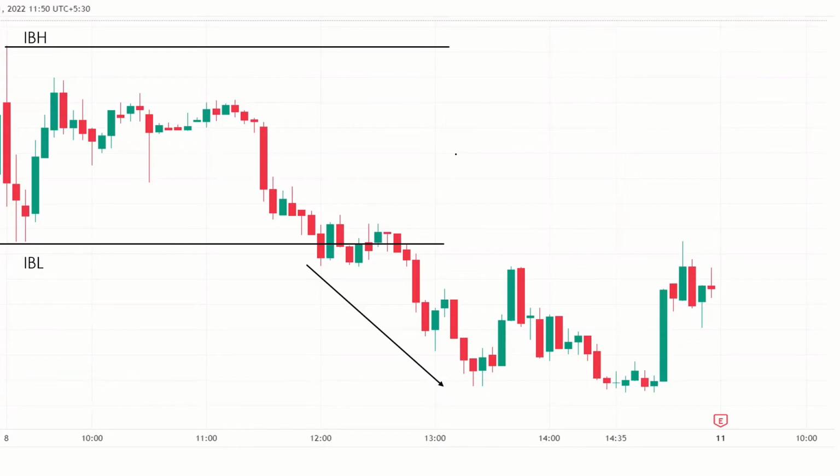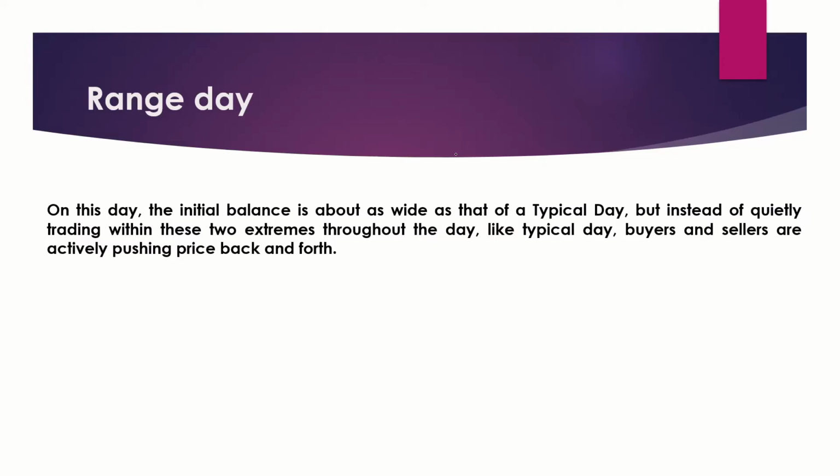Our fifth type of day is range day. On this day, initial balance is as wide as that of typical day. But instead of quietly trading within these two extremes throughout the day, like typical day, buyers and sellers are actively pushing price back and forth.